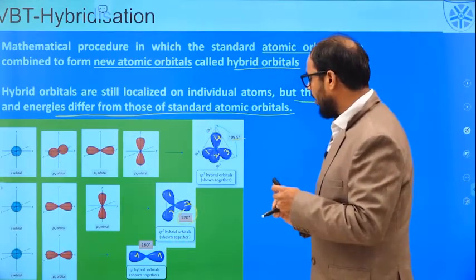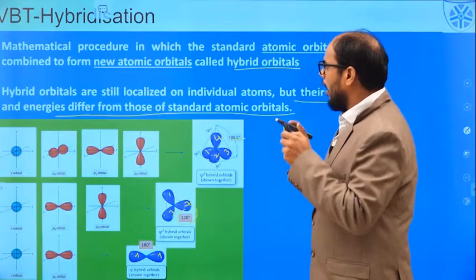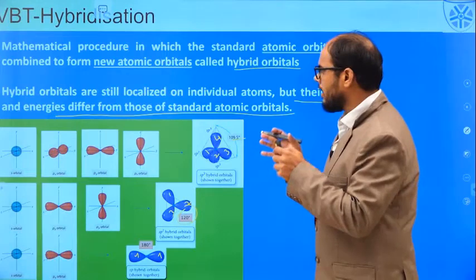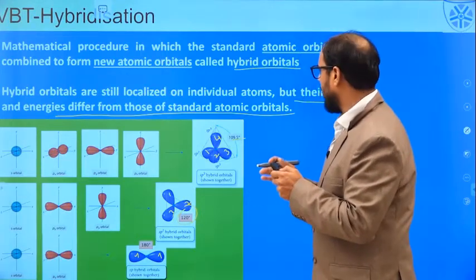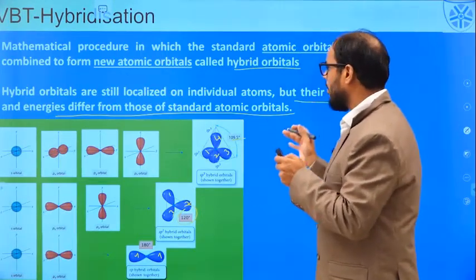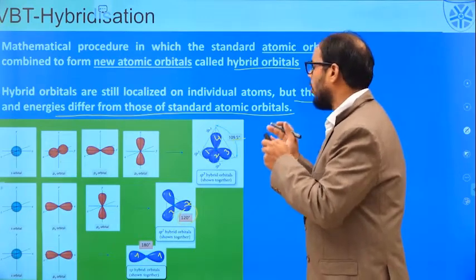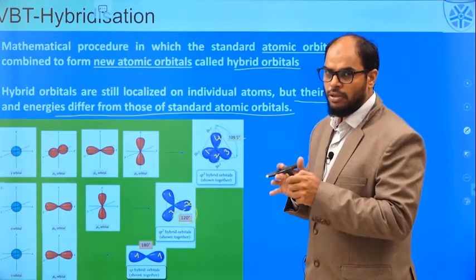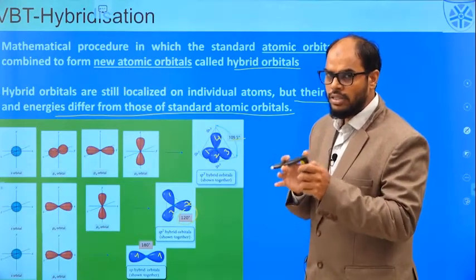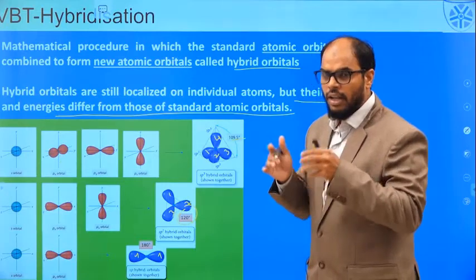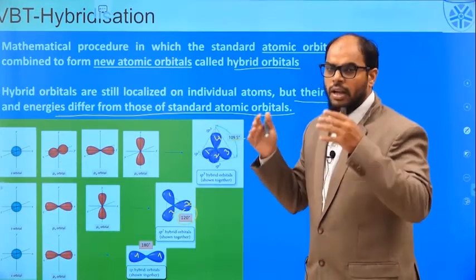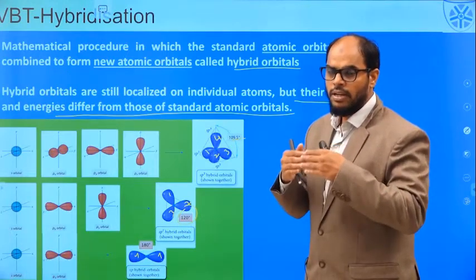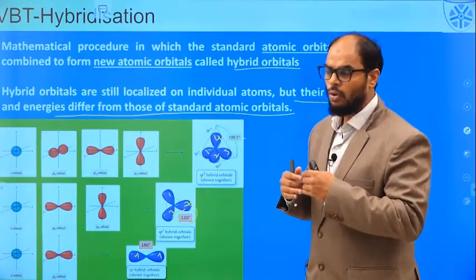So this is the way we can say that the valence bond theory was clear in stating that the hybrid orbitals are still localized, but their shape and energy differ from the standard atomic orbitals. So we start with a quantum mechanical approximation telling that electrons reside in the orbitals, and whenever we try to make a bond, the orbitals have to overlap, and this overlap will result in the formation of a new bond, that is a covalent bond.